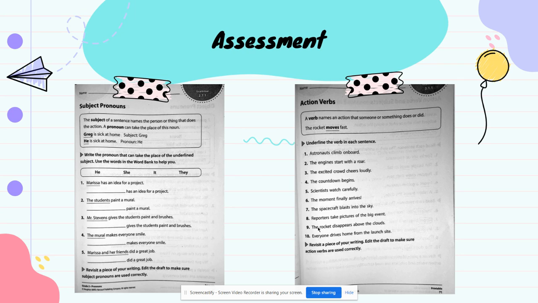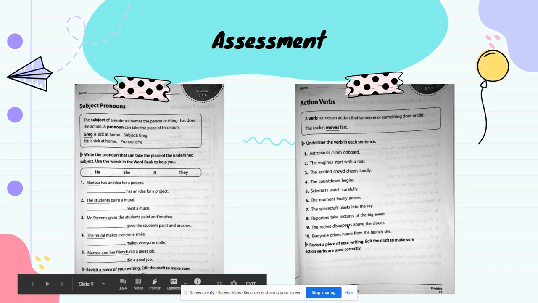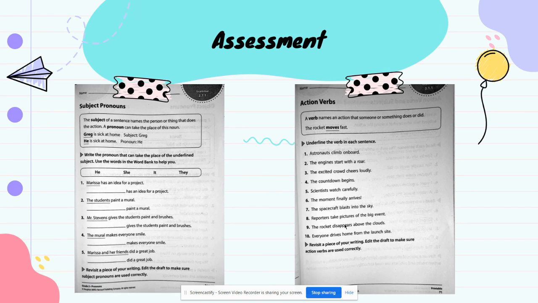Number 9, the rocket disappears above the clouds. The rocket disappears above the clouds. So I'm definitely talking about the rocket. That is the subject of my sentence. And what am I saying about the rocket? That it disappears. Where does it disappear to? Above the clouds, right? But above the clouds, that's not an action verb. It's not giving me any action. No, it's going to be disappears. So number 9, disappears is going to be your action verb.